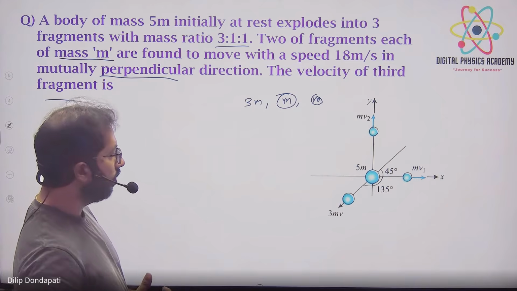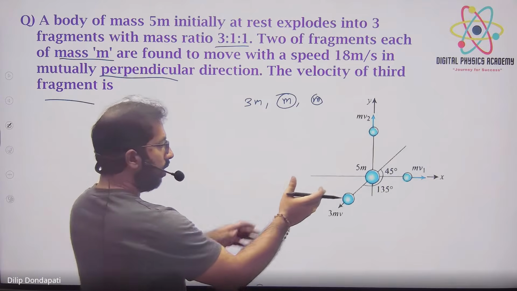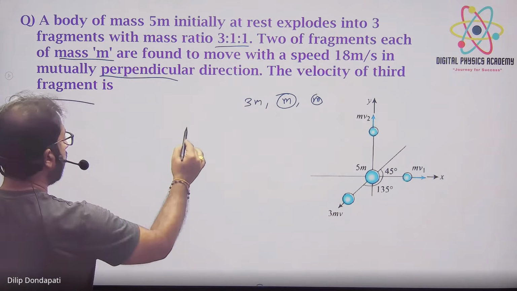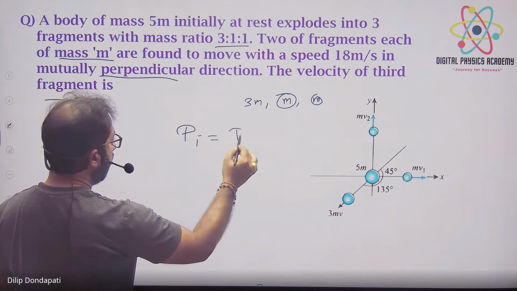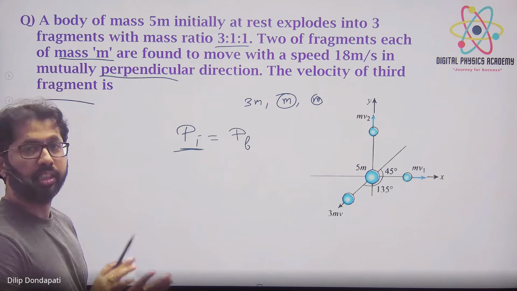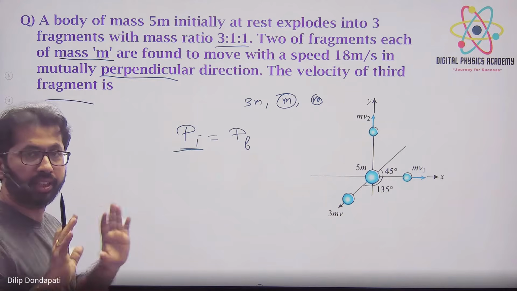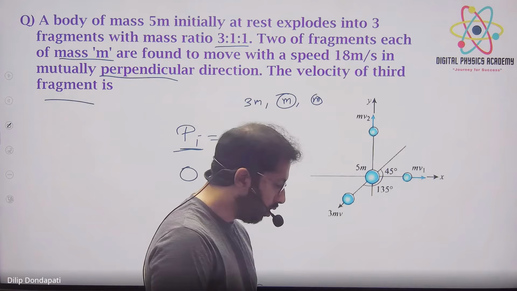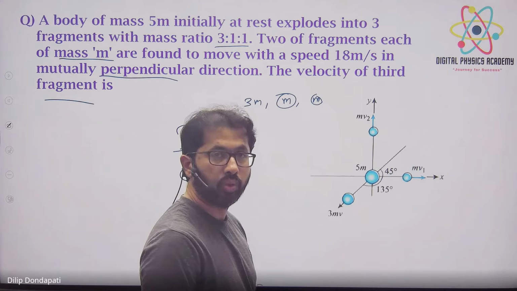Total velocity of the third ball. So should we consider the first 2 balls as one system? See, no, it is not like that. Initial momentum equals final momentum, right? Initial momentum is how much? Of the system, it is at rest. Initial momentum, total, all particles are at rest. The blast has not happened. Initial momentum is 0. So I got root 72. Root 72 means 6 root 2. Yes, correct.